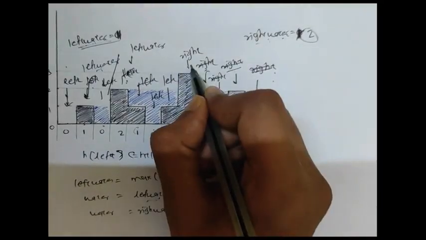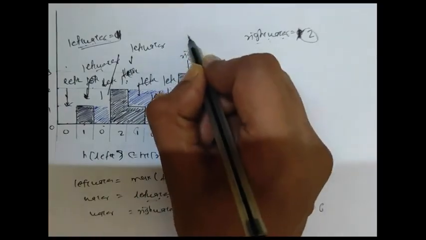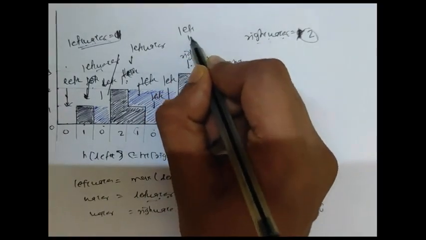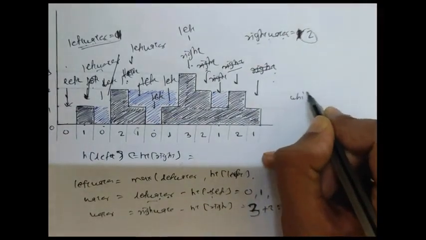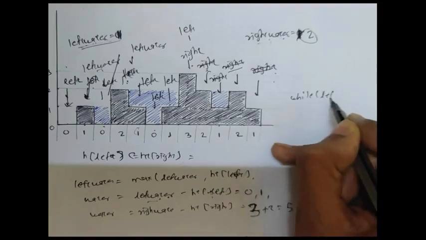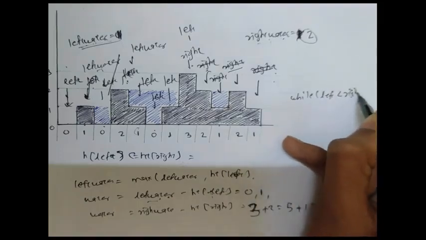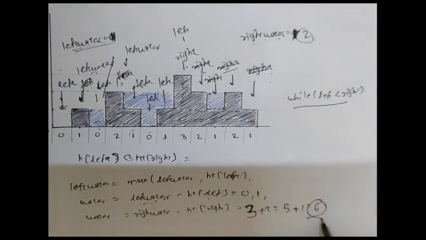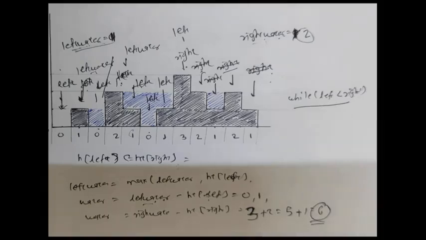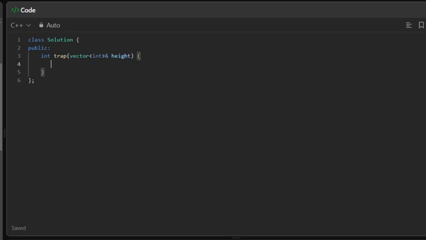As left and right are there, left will increment to here. As left and right are on the same position, this will break the while loop, which runs while left is less than right. So this loop will break and the water will get returned. So 6 is our answer. So let's code it. After understanding the approach, let's write the code.